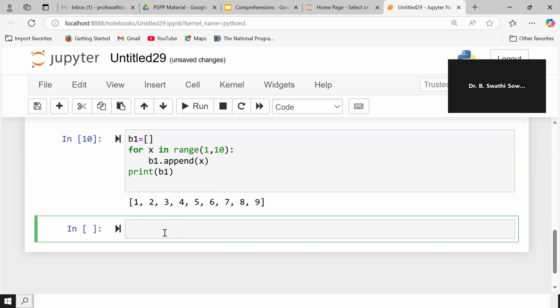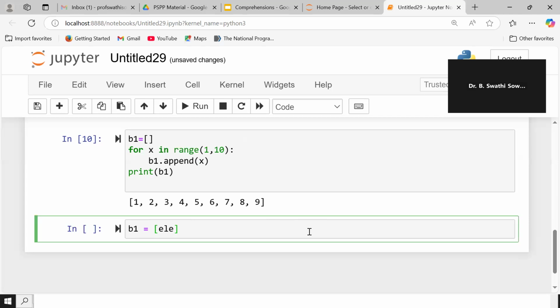Instead of what I have done prior, now I am using list comprehensions. Listen carefully. Now the same B1 is equal to a list, and what value do I have to store? The element value.